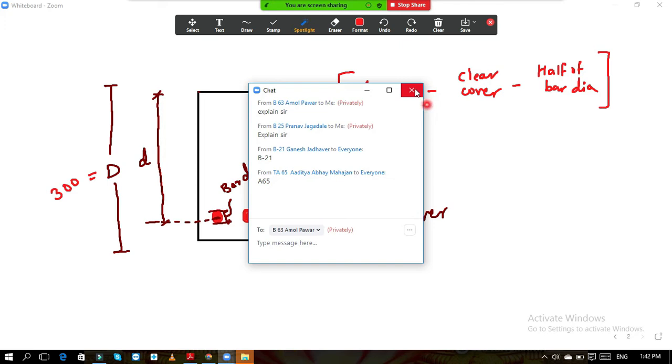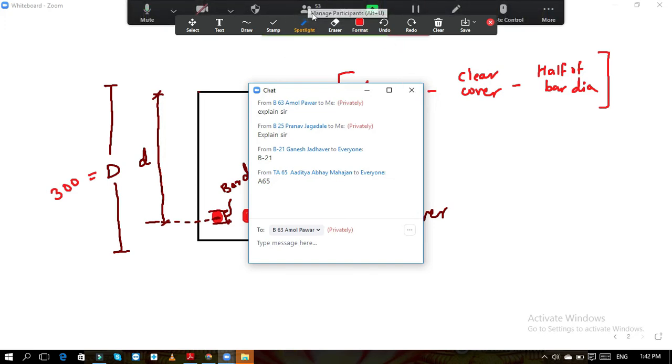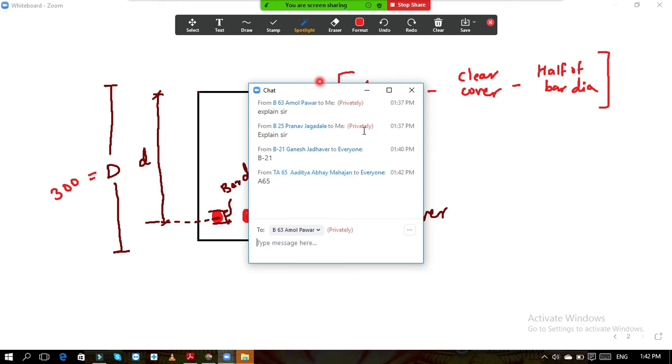A65 B21, lecture is not over yet. Why are you sending the roll numbers?